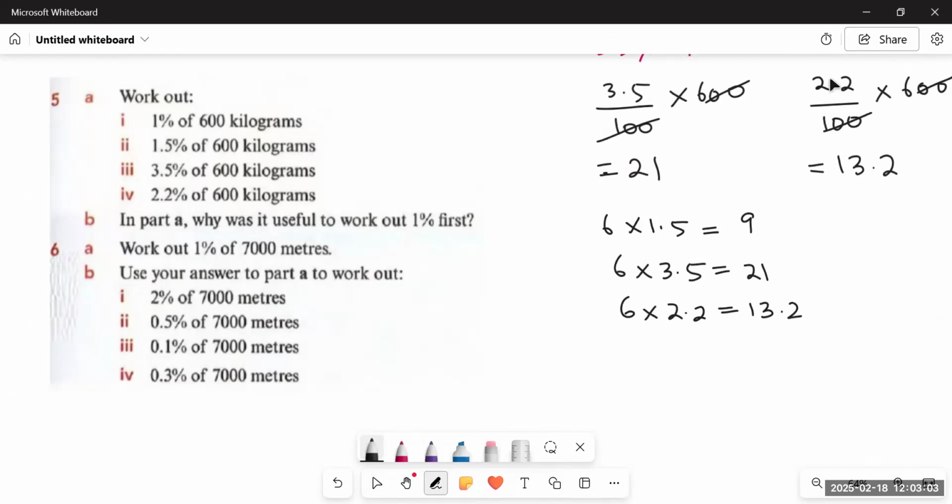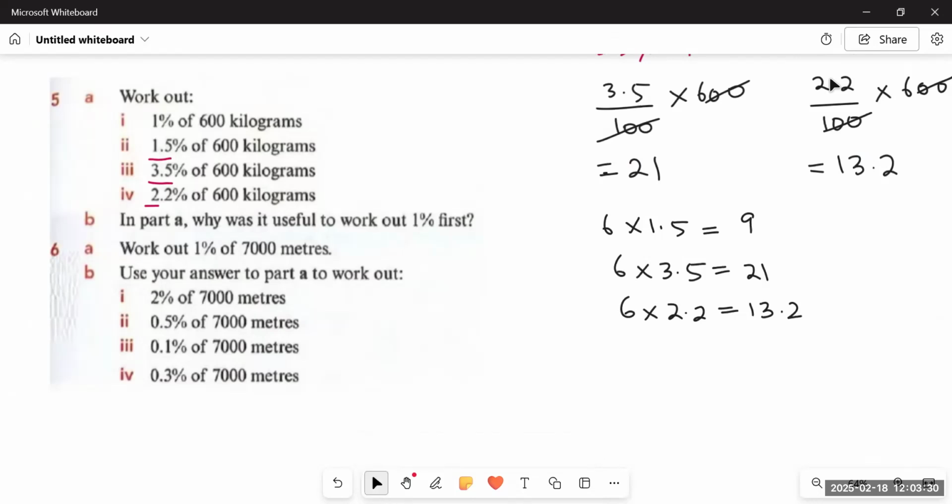So what have we learned? That we can use both formulas for solving these types of questions. If we have calculated 1% of something, we can easily calculate any of its percentages by simply multiplying the value of 1% by the given percentage without using the percentage sign. You see what we did? We multiplied 1% with 1.5, 3.5 and 2.2 to get the final answers.